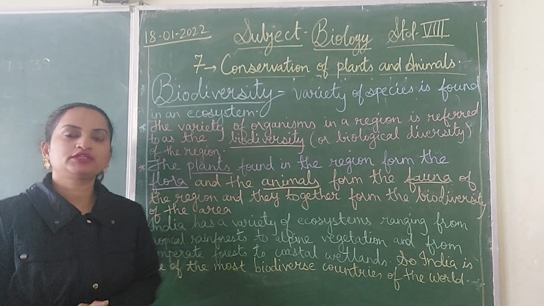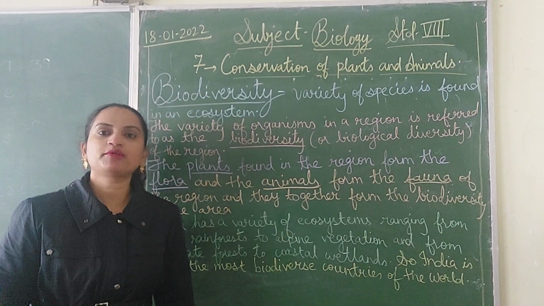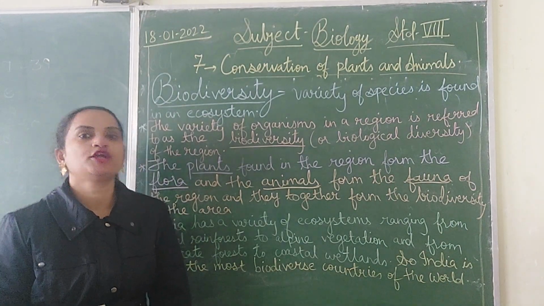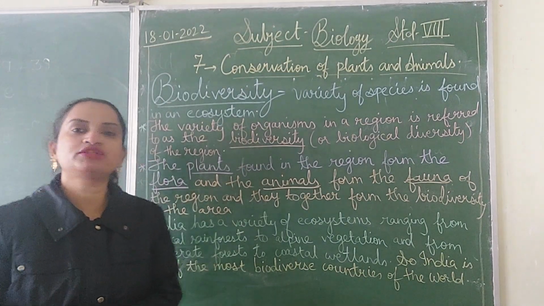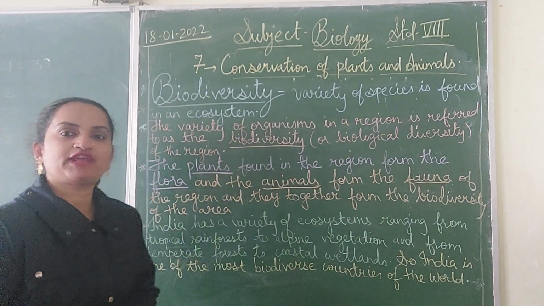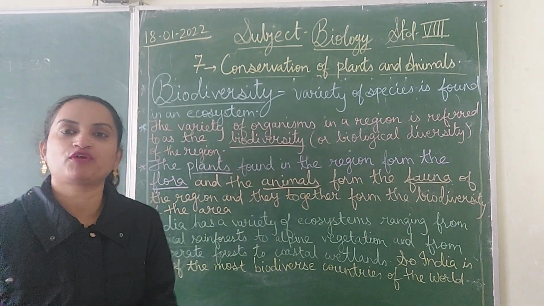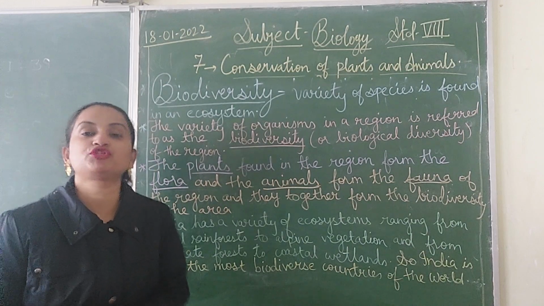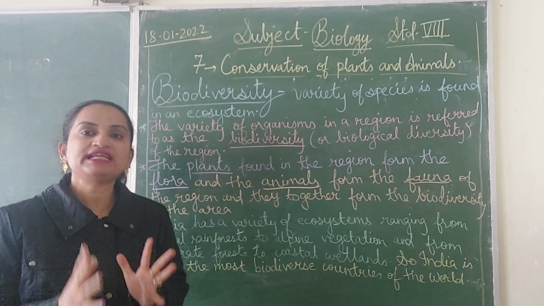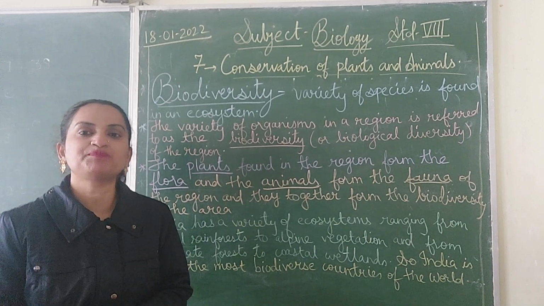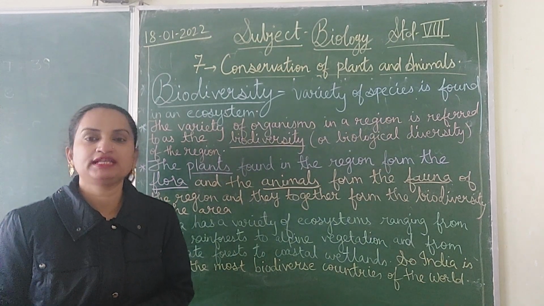So we have studied about the terms, the ecosystem, the environment, the species. Yes? So let us continue further. What is biodiversity? You must have heard about this word. India is a country of diversity which shows lots of diversity. Diversity means what? First of all, before understanding biodiversity, we should understand what is diversity. Diversity means there are varieties. Varieties are called diversity. Okay? And biodiversity means there are varieties in plants and animal life in India.